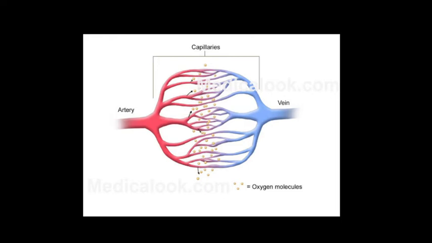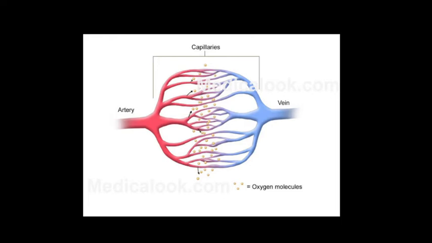The pulmonary veins carry oxygenated blood from the lungs back to the heart, and there is also a main vein, we call that vena cava. Vena cava is the main vein of the human heart, and it is connected to the right atrium of the heart. The main vein carries deoxygenated blood from all parts of the body back to the heart.